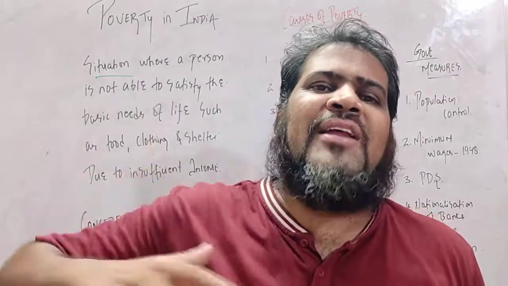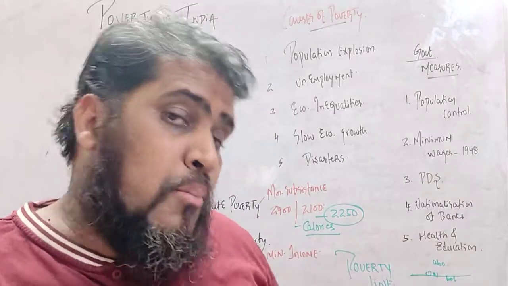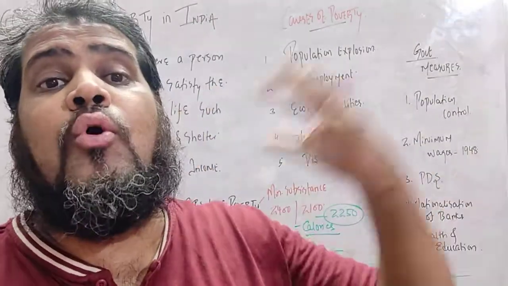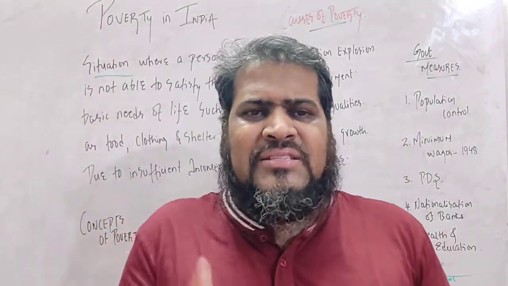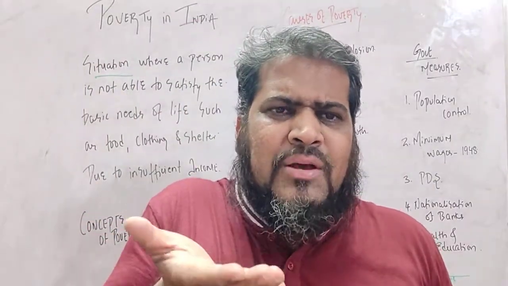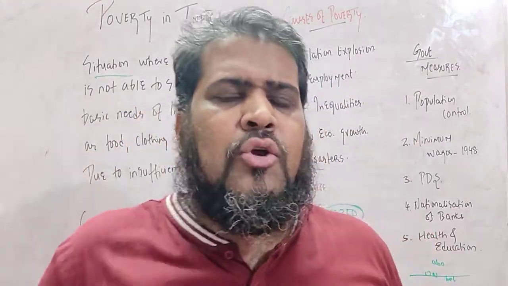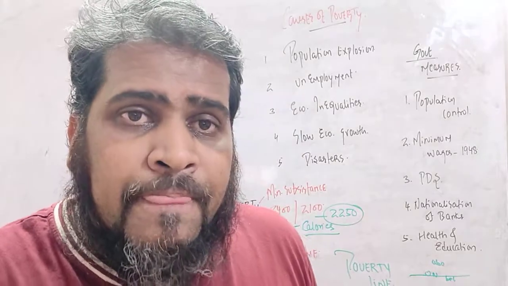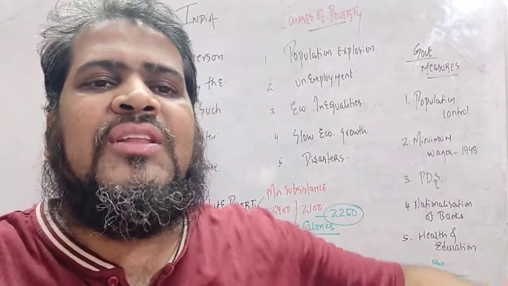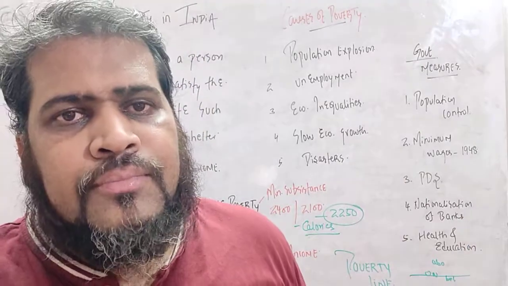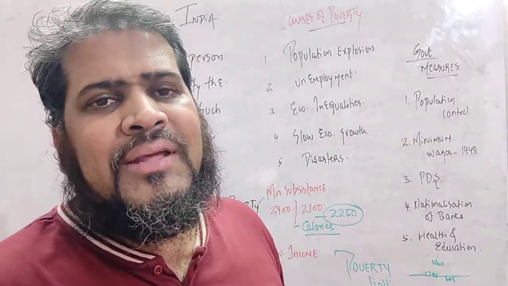Industries are not flourishing. Agriculture is dependent upon the monsoon. If the monsoon is favorable, then everything is going to go well. Right, students? So what is happening in India? See the concept: the economic growth is very, very slow. And if the economic growth is very slow, then industries and agriculture cannot generate more employment. Right, students? So slow economic growth is also a reason for poverty in our country.